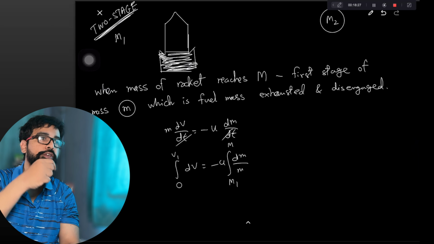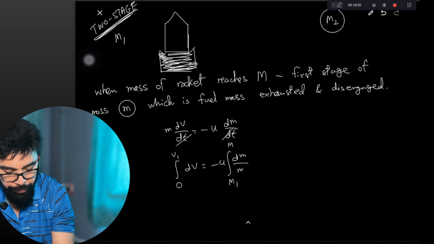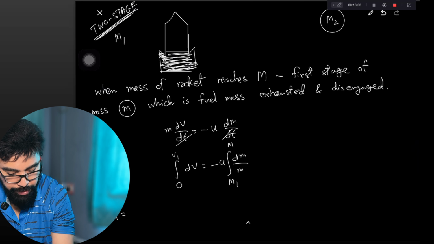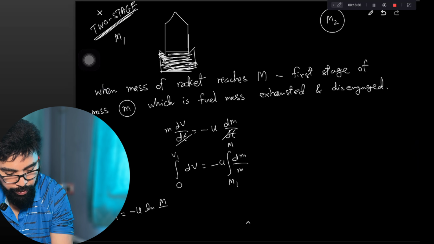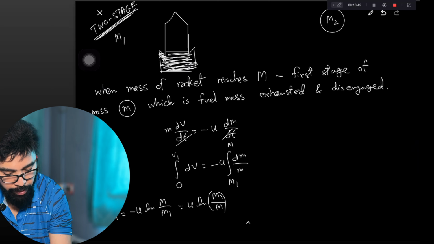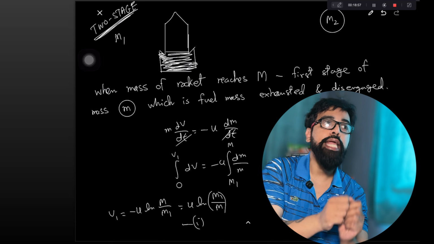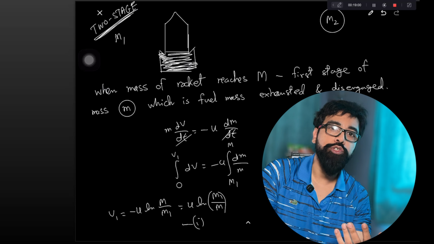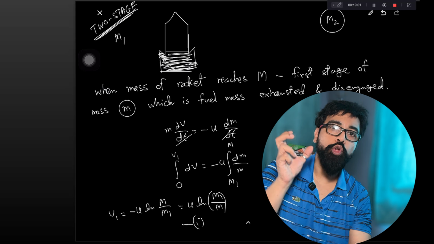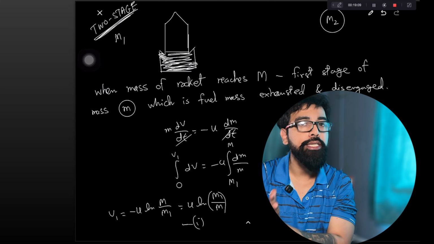What is v1? It is the velocity at the end of stage 1. So v1 is how much? v1 is minus u ln capital M by m1. So this means u ln m1 by M. This is equation 1. This is the velocity attained by the rocket at the end of stage 1. Now as soon as the mass capital M is reached after burning the fuel, the rocket system releases the fuel tank which has mass small m. So how much mass will the rocket now have? Capital M minus small m.